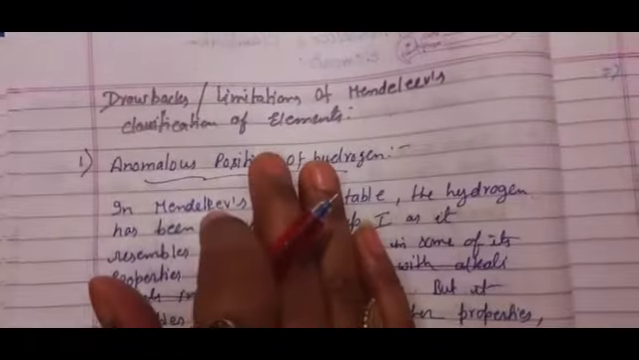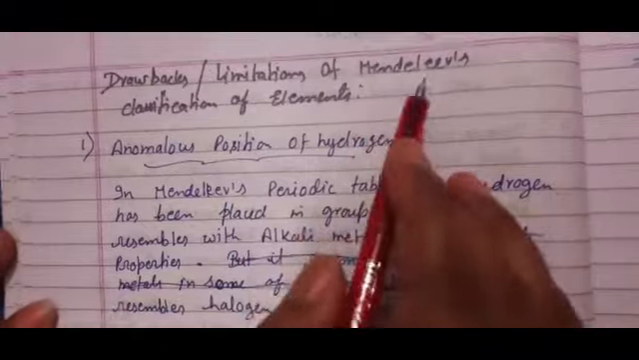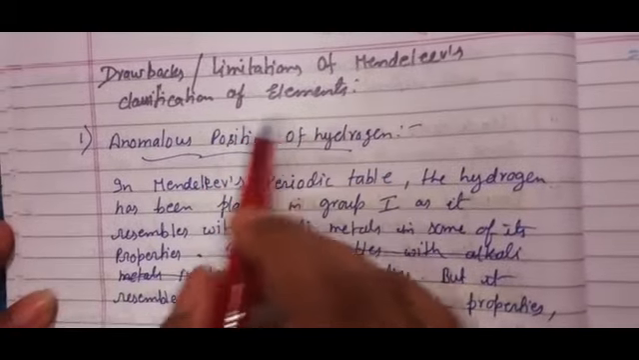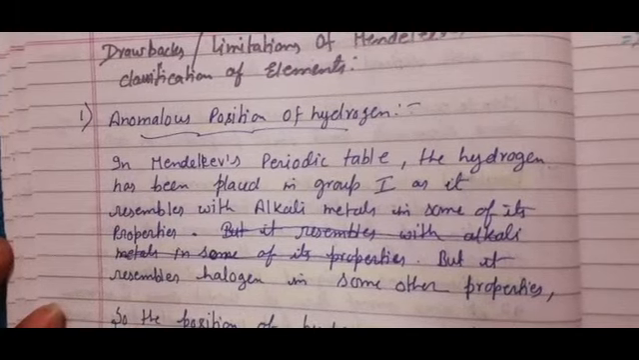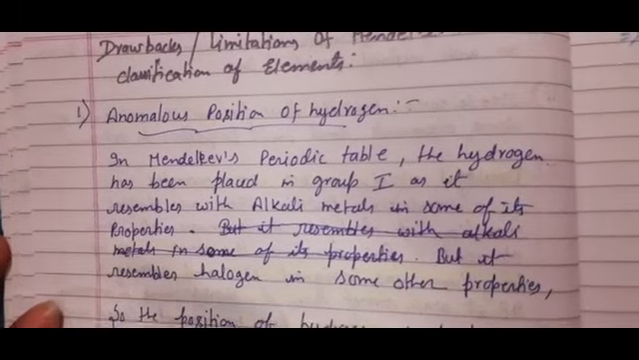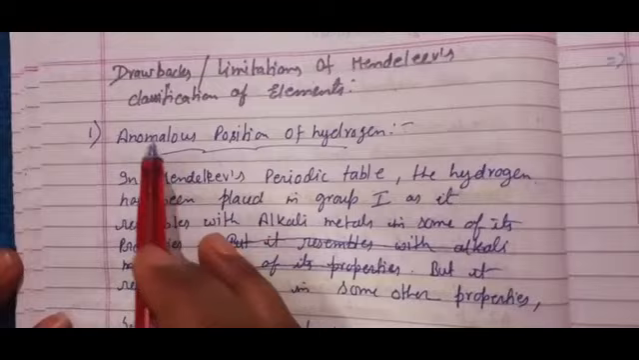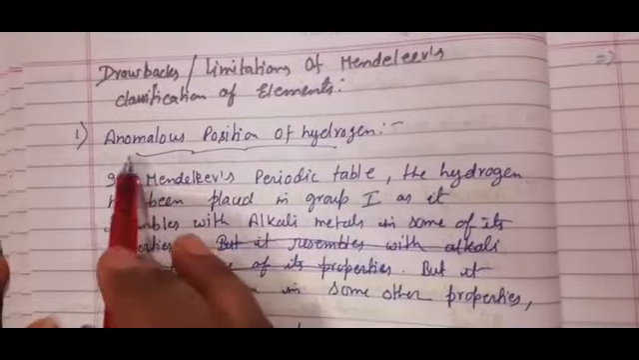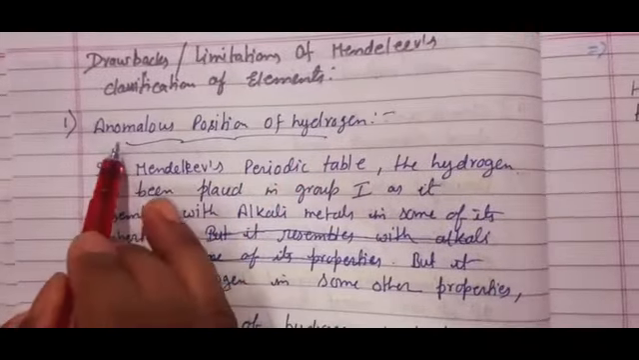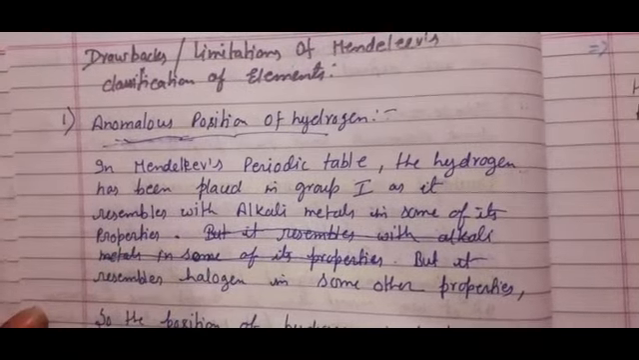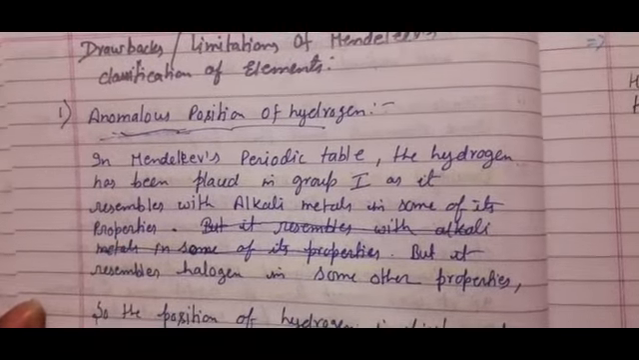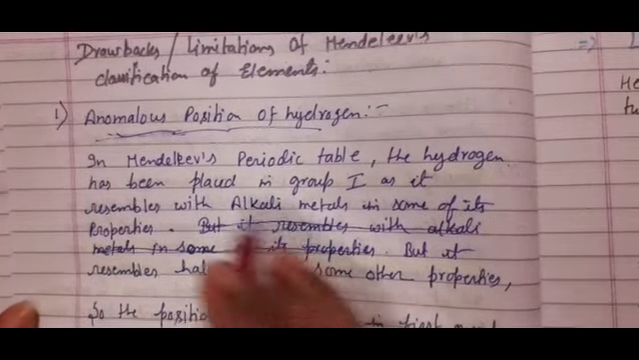Now we are going to discuss drawbacks or limitations of Mendeleev's classification of elements. The most important, or we can say the only drawback we can discuss about Mendeleev's periodic table, was this one: the anomalous position of hydrogen. What is the anomalous property of hydrogen? I will make one different video on this topic only, very soon.